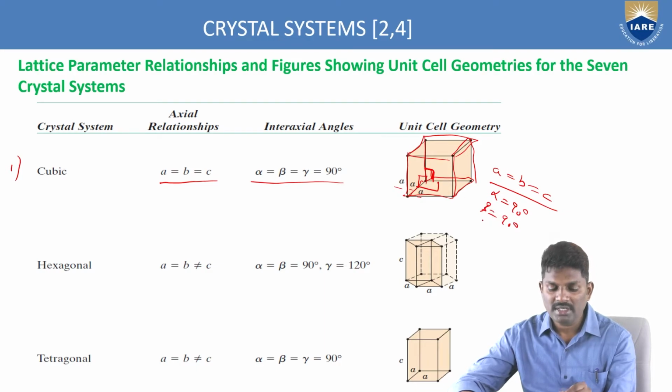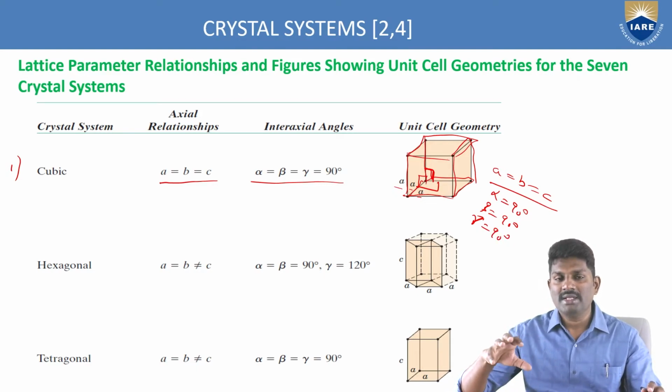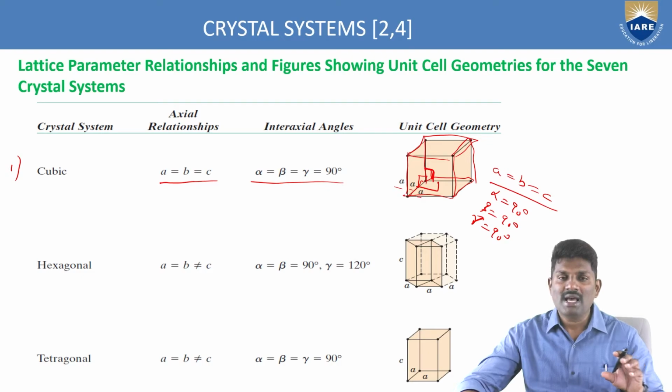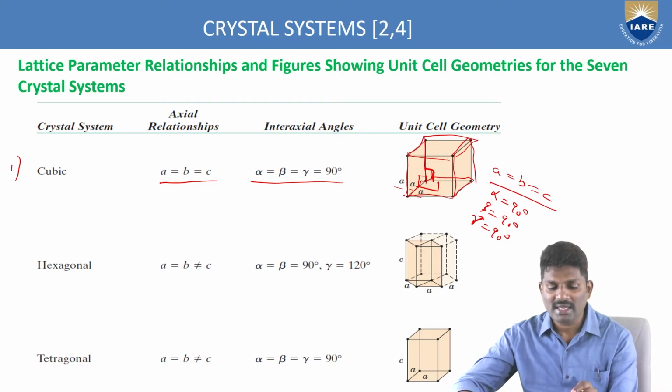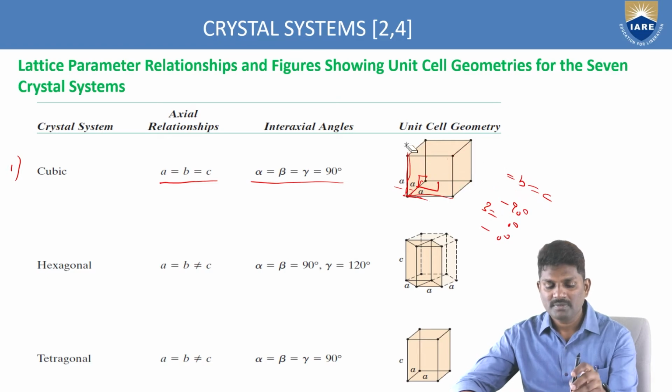Again, if you check here, you'll get 90. So like this, all the interaxial angles are at 90 degrees, and the axial lengths are equal to each other. So same lengths. That's why you're getting a complete unit cell geometry as a cubic crystal structure. This is one of the cubic structures which has the same lengths and same angles. So this is called a cube.